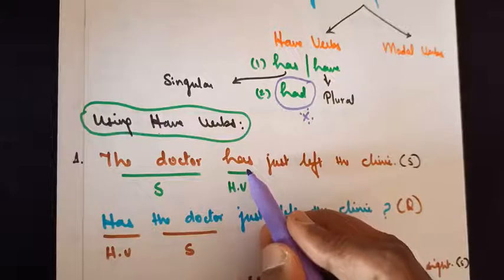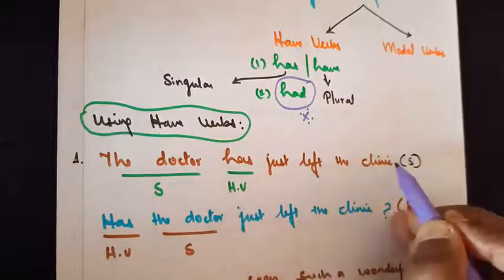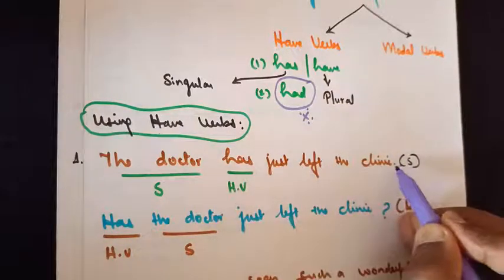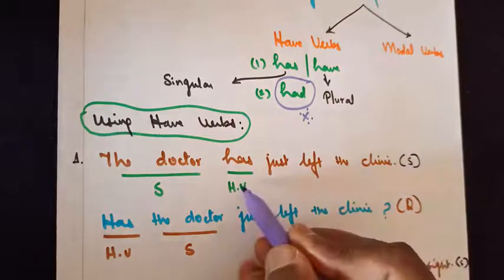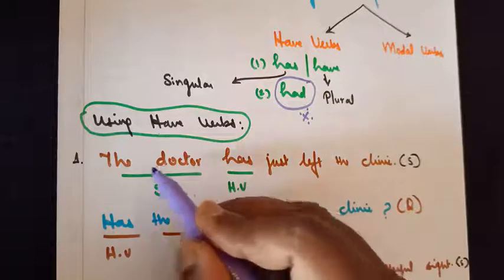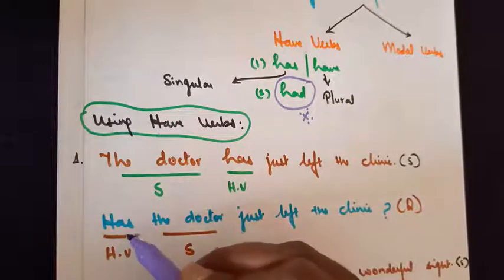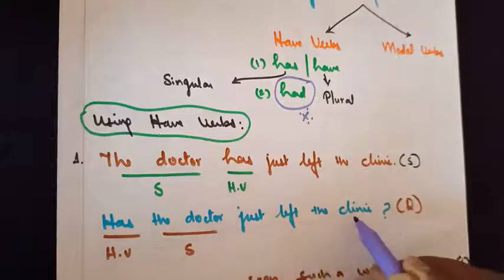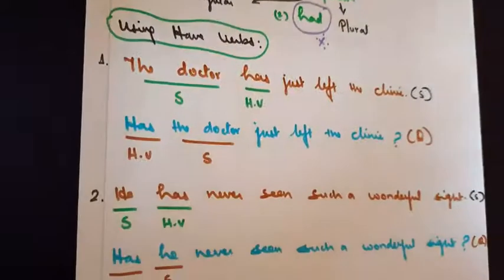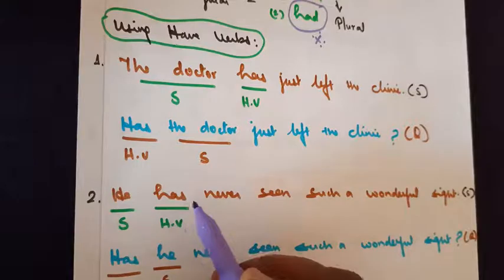The moment you see has, this is a statement, because the doctor has just left the clinic. You have to convert it into a question. So what should you do? Just bring this has in front. Take the doctor after the has. So the doctor has will become, has the doctor just left the clinic? It becomes a question.